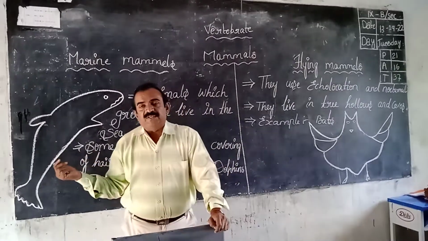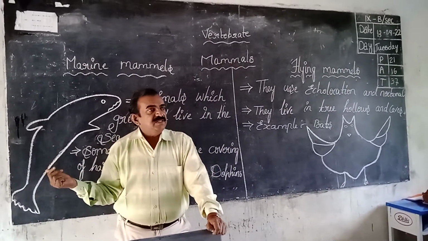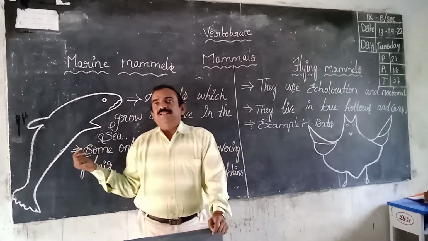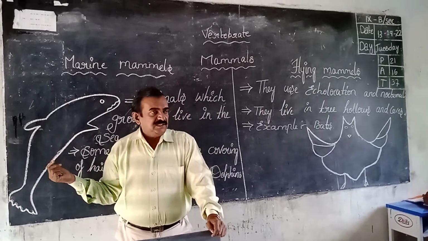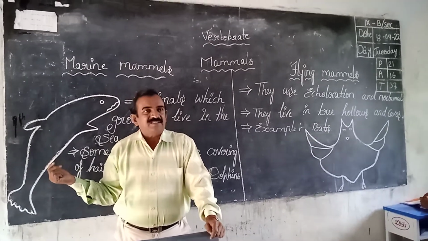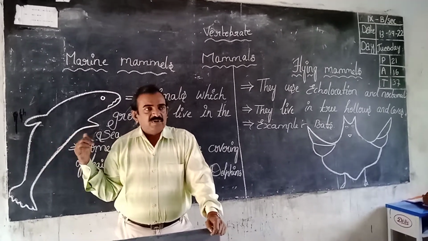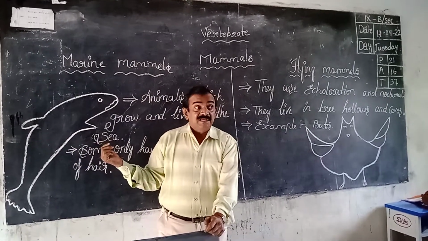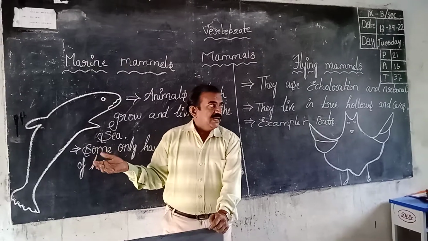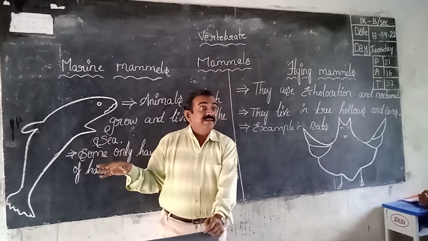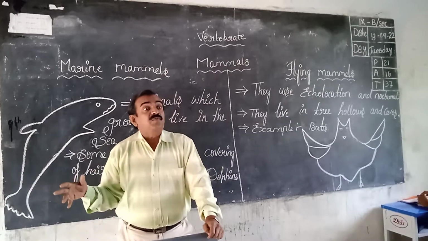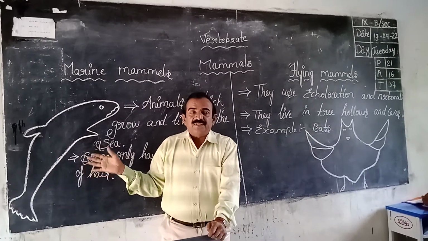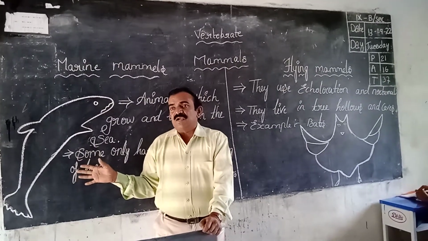Dolphin is not a fish. It looks like a fish, but it has teeth, it has a tongue, and it has sparse hair, a little amount of hair on the body. It gives birth to the young ones and gives milk to them. It is warm blooded and has a four-chambered heart. All these are the characters we observed in the dolphin, so it is called a mammal but not a fish.